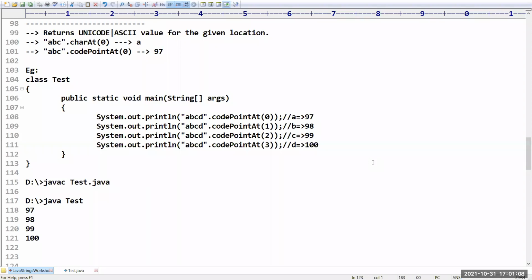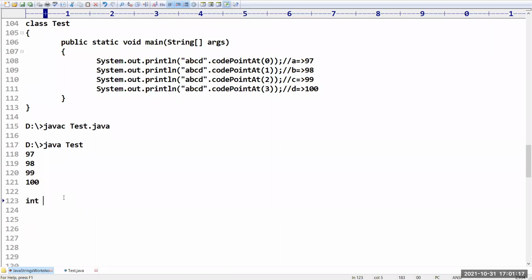Sir, next we have another method. What is that method? It is nothing but codePointBefore, which returns an integer. Code point at returns the ASCII code at the given position, but code point before returns the ASCII code before the index value you have given.